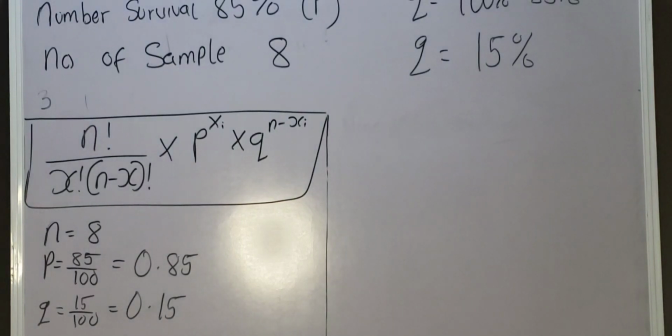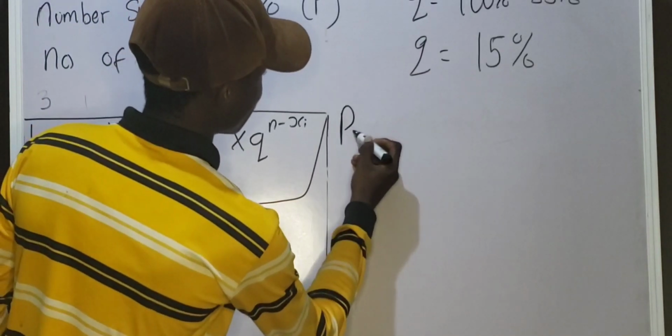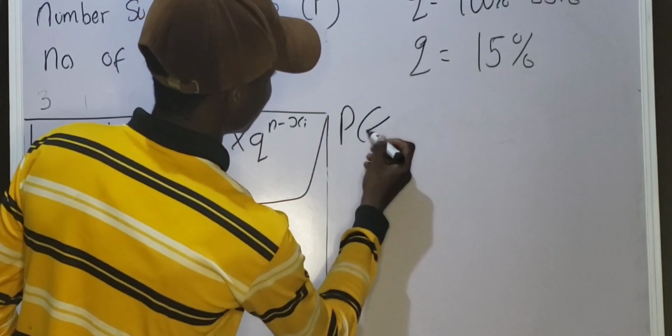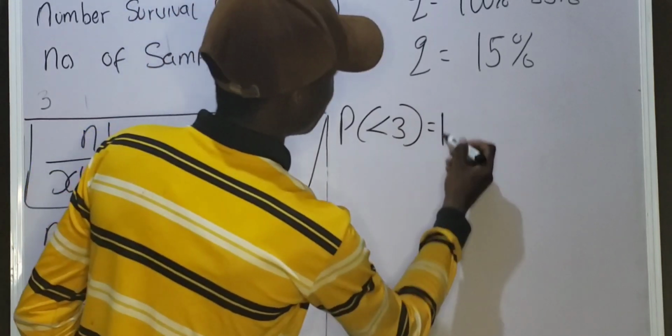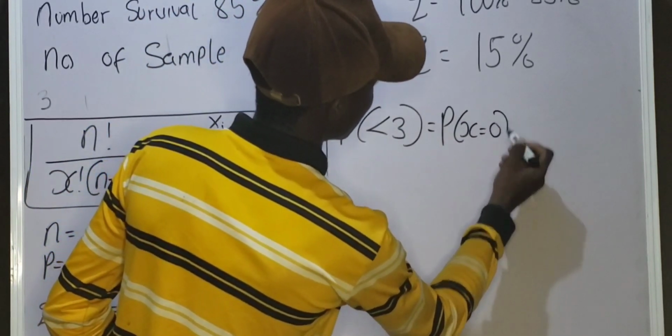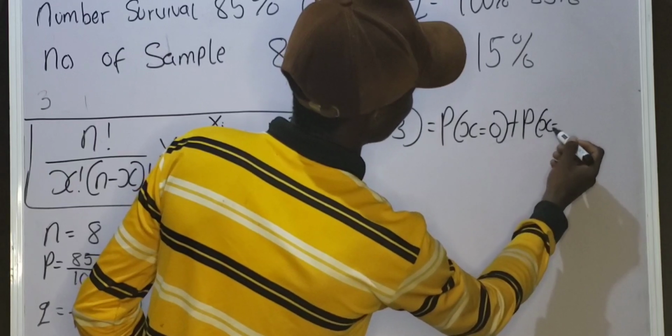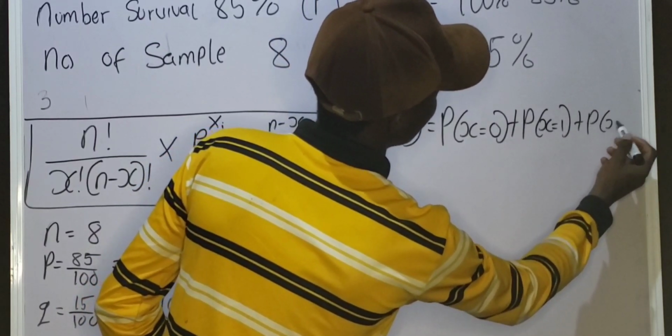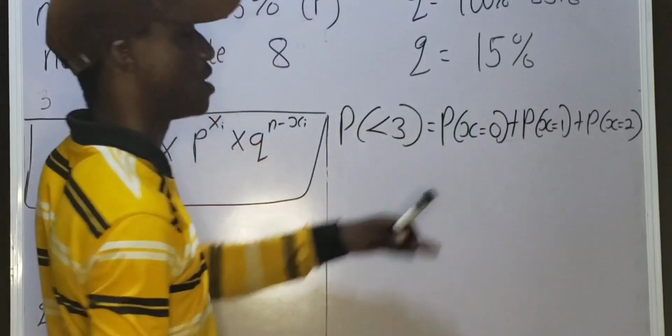That means I'm going to calculate the probability of 0 seedlings, the probability of 1 seedling surviving, then the probability of 2 seedlings surviving. Then after that, I'm going to add their probability. I'm going to calculate each of these probabilities separately. Then when I'm done, I'm going to sum up their probability. So the probability of less than 3 seedlings will be equal to the probability of x equals 0 plus the probability of x equals 1 plus the probability of x equals 2. Those are the values that are less than 3.